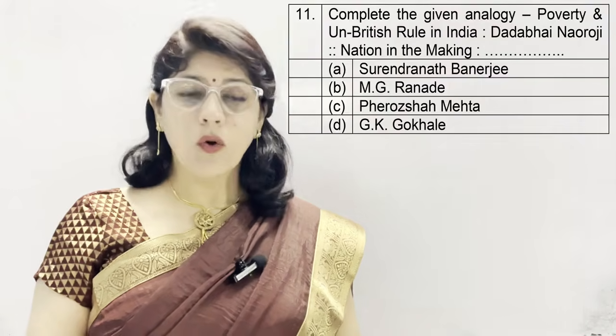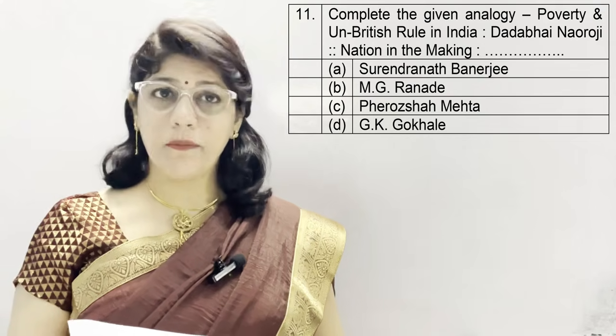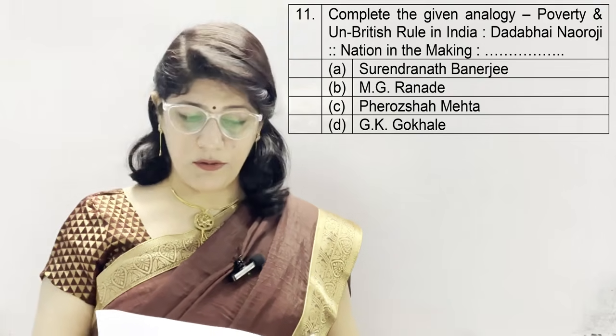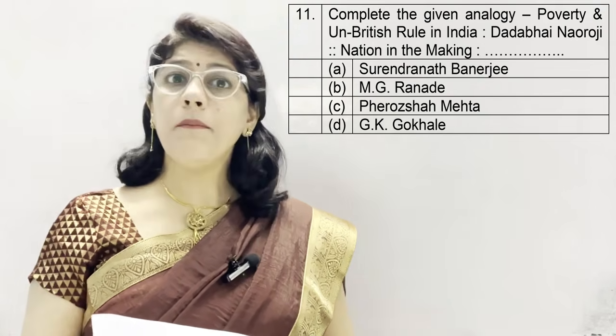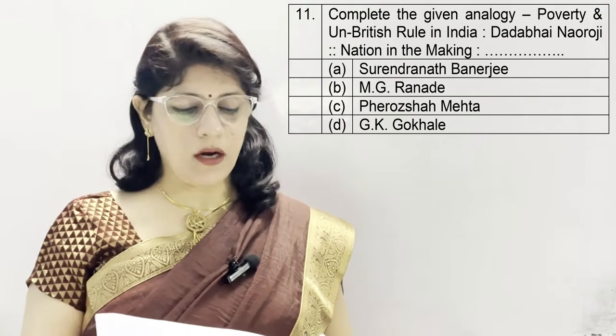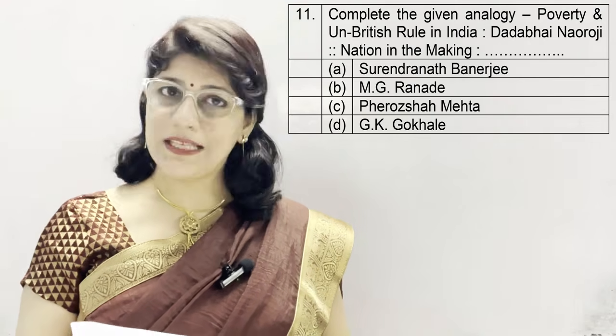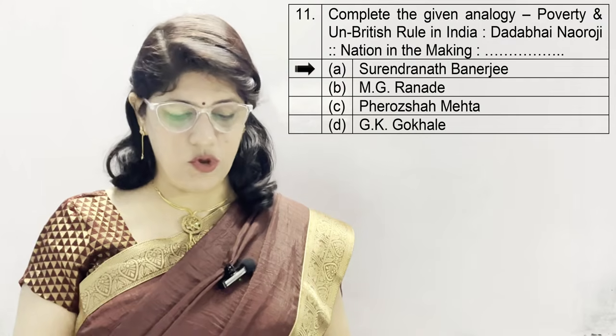Question number 11. Complete the given analogy. Poverty and Un-British Rule in India, Dadabhai Naoroji, and A Nation in the Making? Option A, Surendranath Banerjee, B. M.G. Ranade, C. Firoz Shah Mehta, D. G.K. Gokhale, and the correct option is A, Surendranath Banerjee.